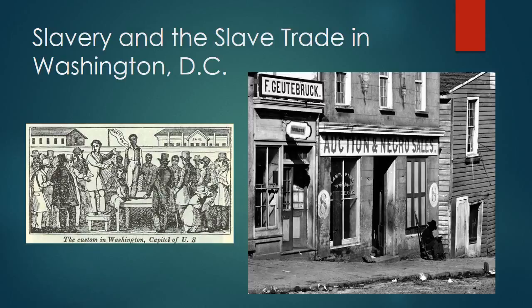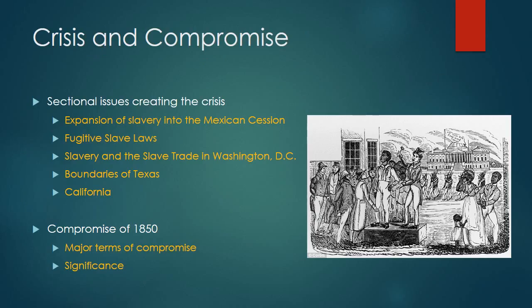But what you saw here in the 1840s is a big push from Northerners to ban slavery in our nation's capital, but also to ban the slave trade in our nation's capital. Again, it's one of these ideas that Northerners would have said, look, if it's your thing, South, it's your thing. Don't make us have to be privy to it. We also have this issue over slavery and the slave trade in D.C. Northerners want to ban it. Southerners are pushing back on it.